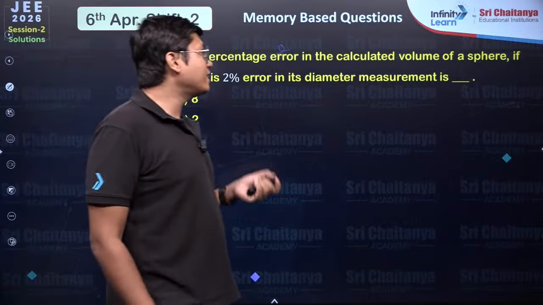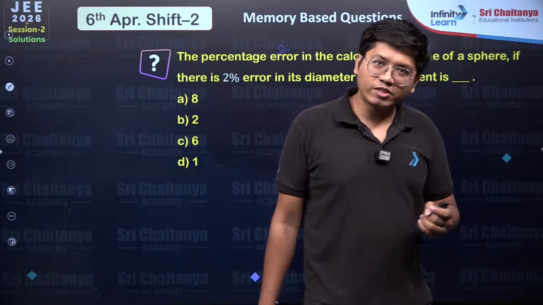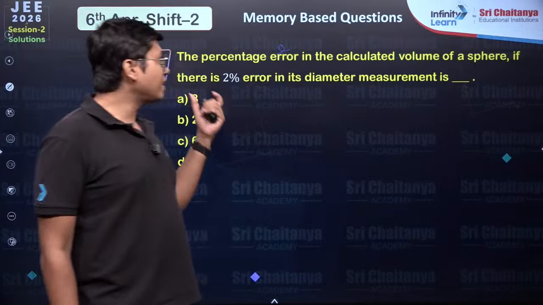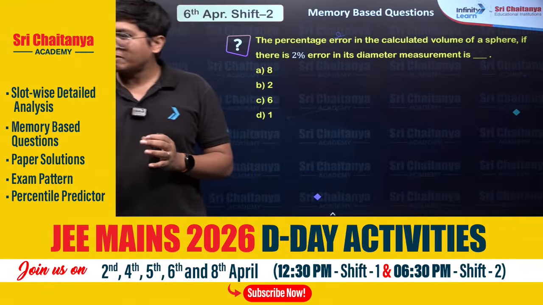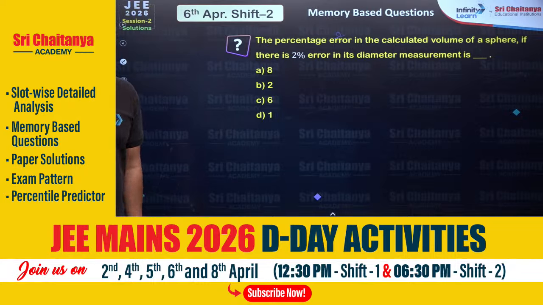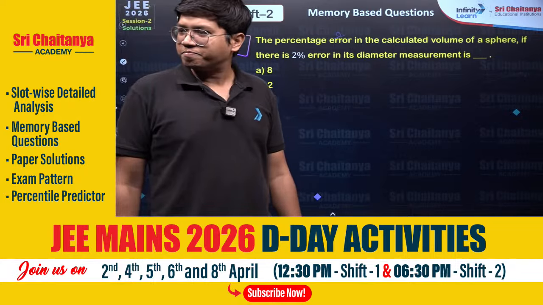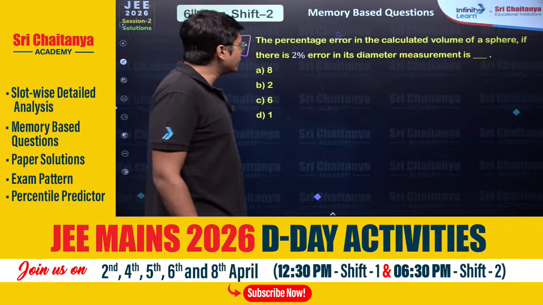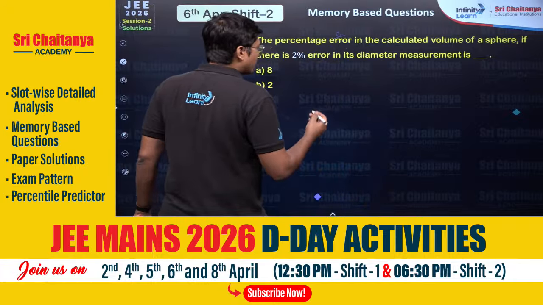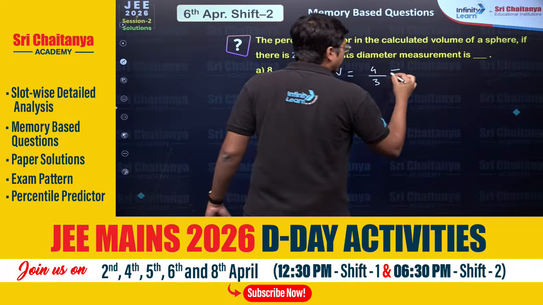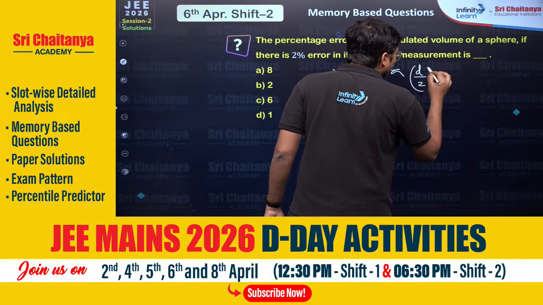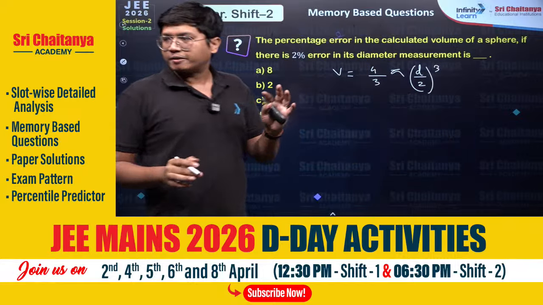First question: the percentage error in the calculated volume of a sphere if the error in the diameter measurement is 2%. Easy stuff. In 35 minutes, all 25 you have done. Did a question come on Van de Graaff generator, students? We know the volume is 4/3 π (d/2)³, given in terms of diameter.